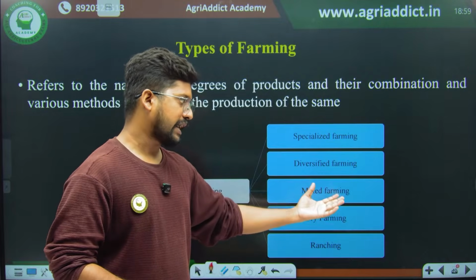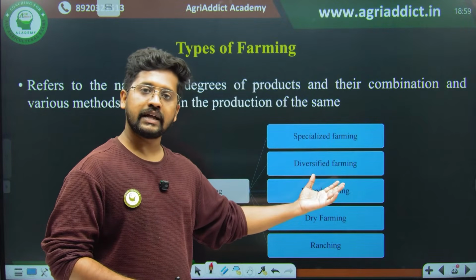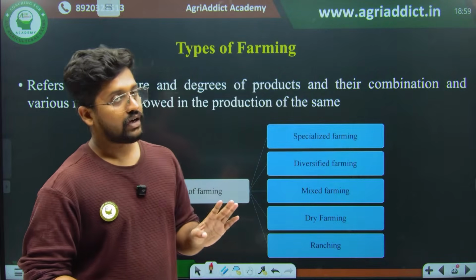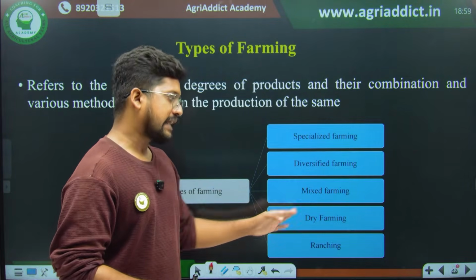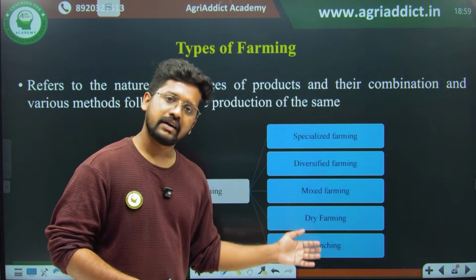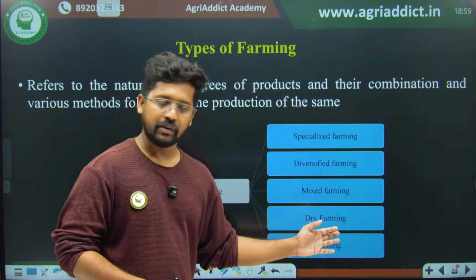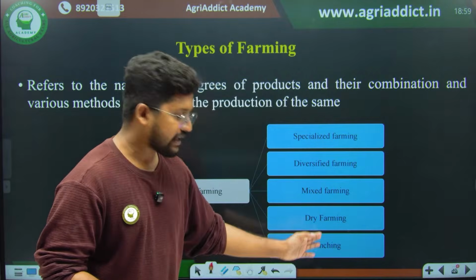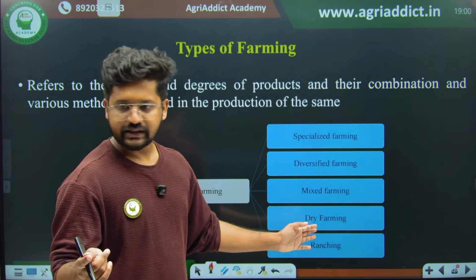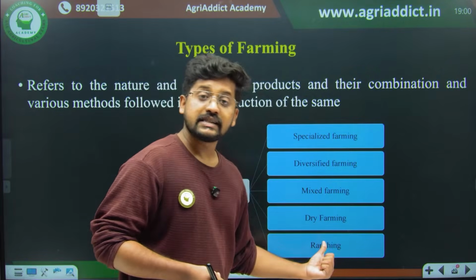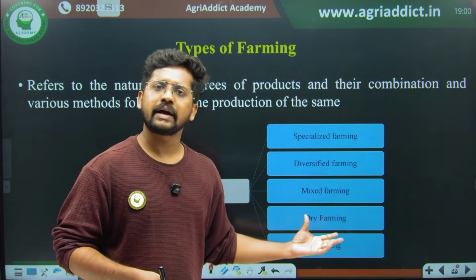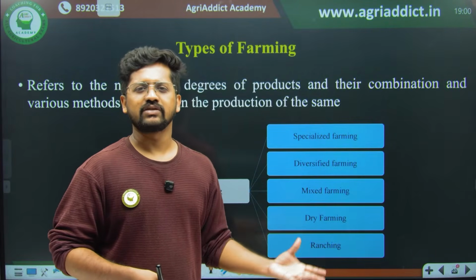Then in mixed farming, again, crop will be there and livestock will be there, with a particular enterprise contributing a minimum of 10% and up to 49% only. Then dry farming is based on rainfall availability; dry land farming and rainfed farming come under dry farming. And finally ranching, which is open grazing livestock rearing systems, mostly practiced in western countries, Australia and so on.